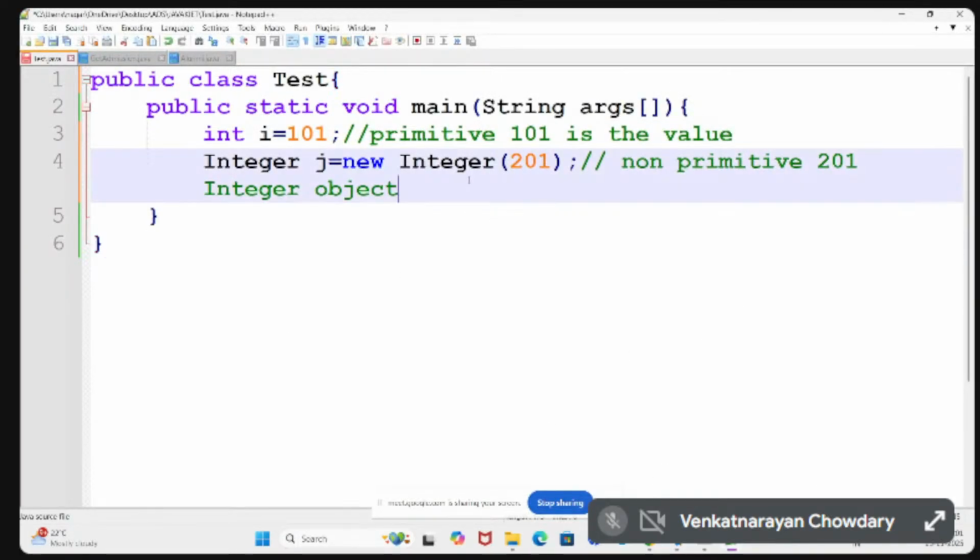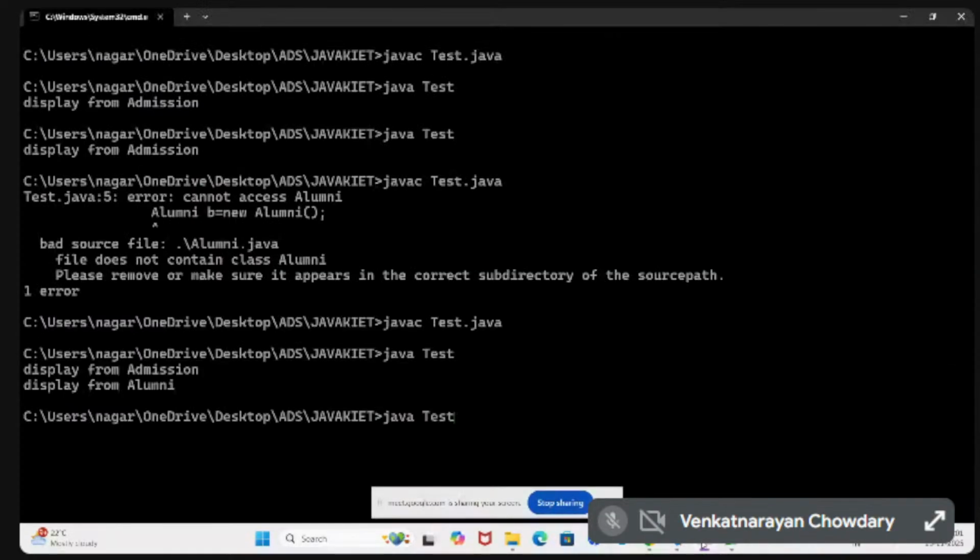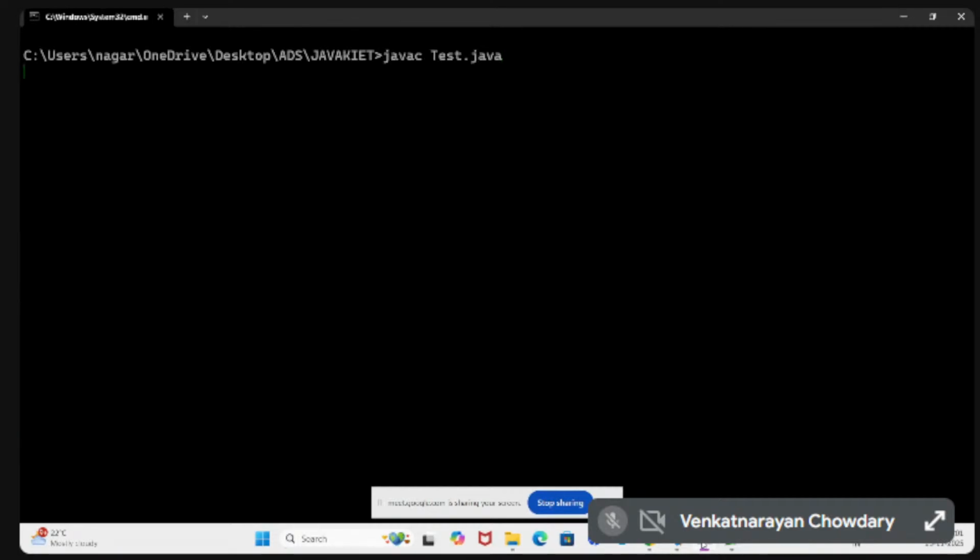This is possible, and this is also possible. To the class directly, you can assign the value 201. If it is simple, you can create and assign the value directly.